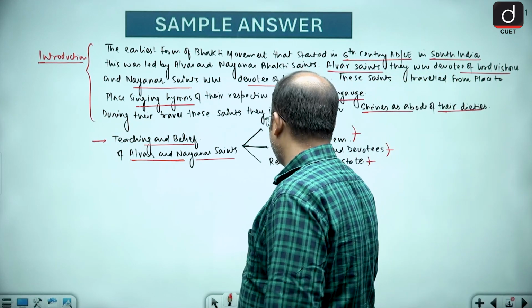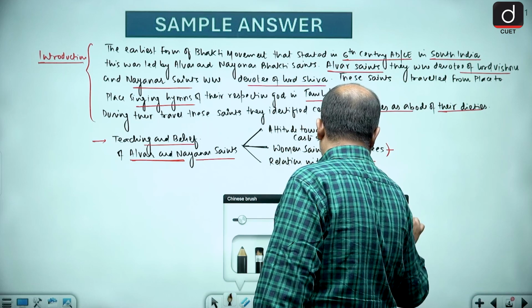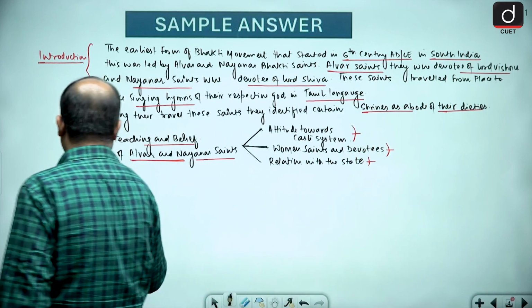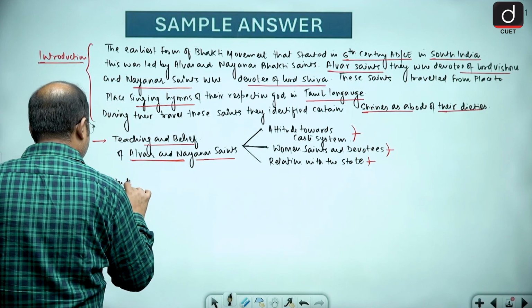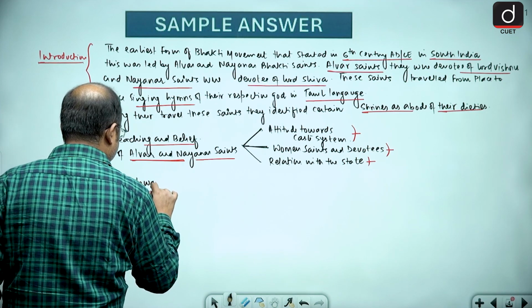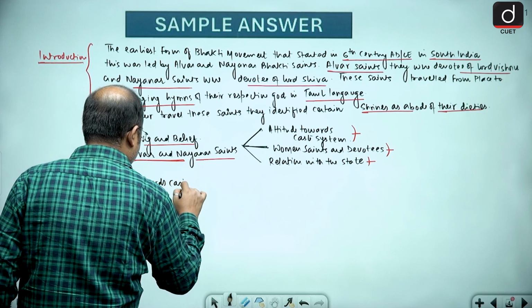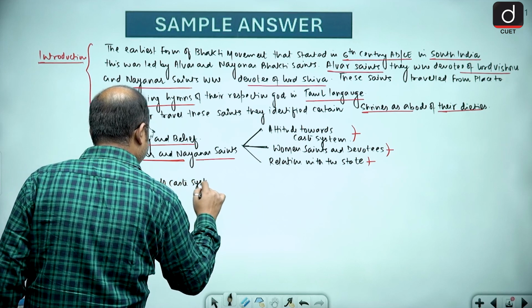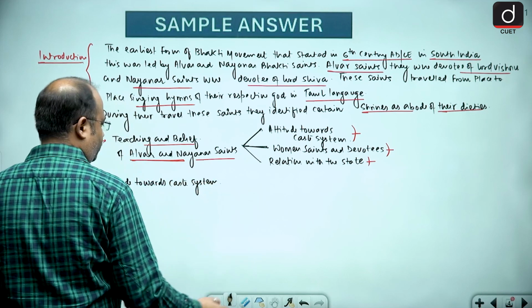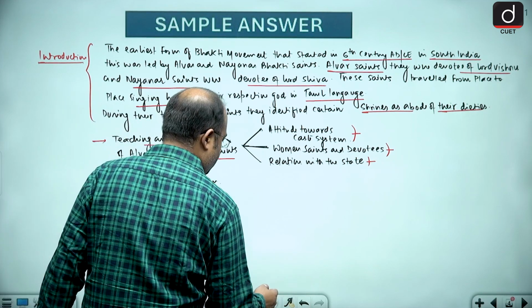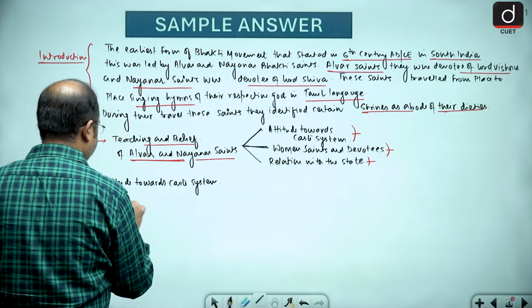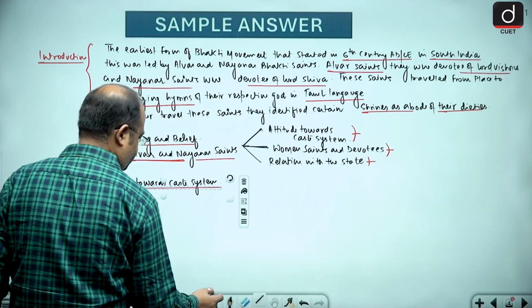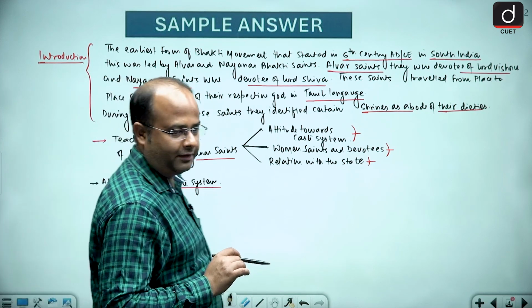So, first is about the attitude towards the caste system. First I will be discussing attitude towards caste system. Attitude towards the caste system. So, how we have to discuss this attitude towards the caste system? First of all, what we have to do?